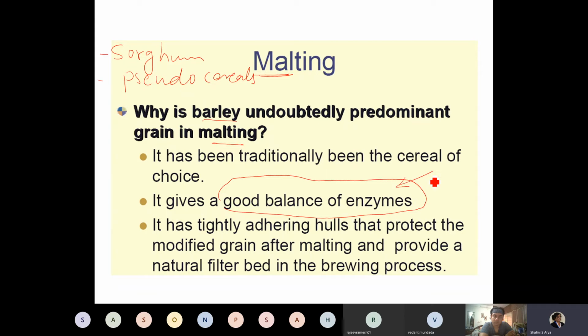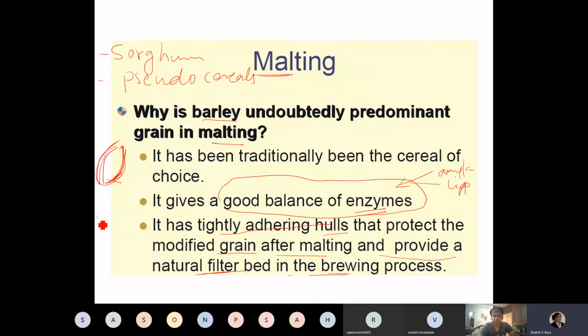It has a balance of enzyme, meaning it has all types of enzymes like amylases, proteases, lipoxygenases, lipases, and all sorts of enzymes. In addition to the enzymes, it has tightly adhered hulls. If you see barley in the first one or two lectures, it looks very similar to a wheat grain, but it has a very big, strongly adhered hull which protects the modified grain after malting, and it also provides a natural filtering bed in the brewing process.